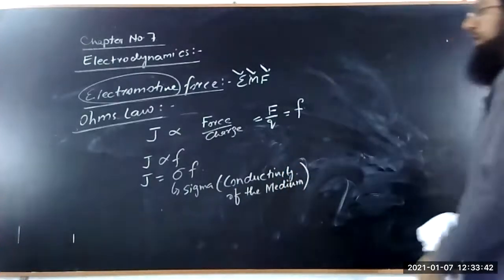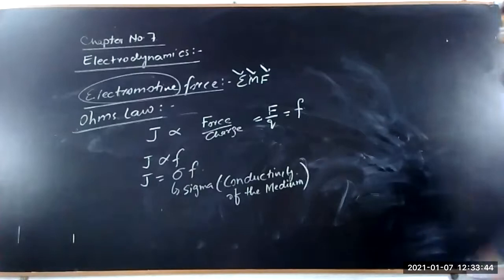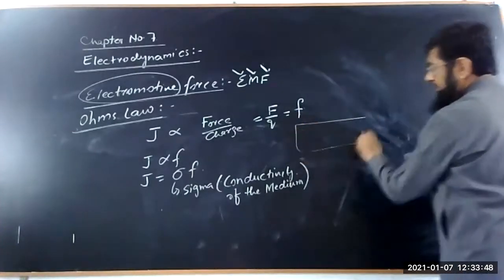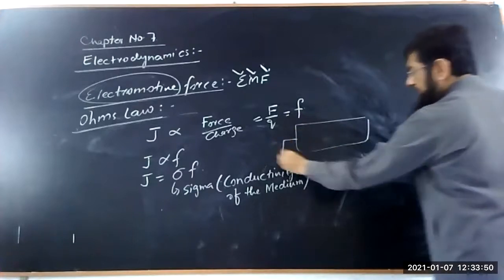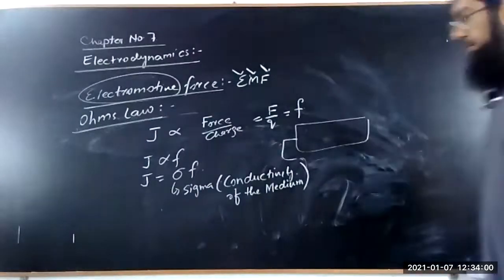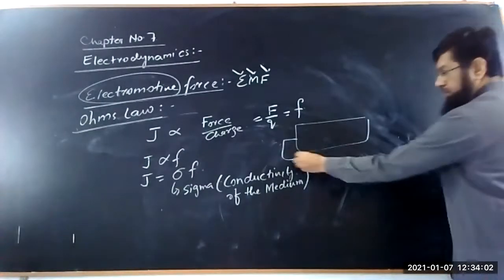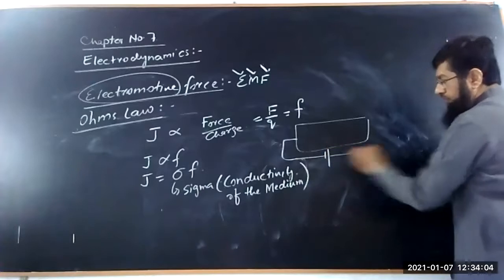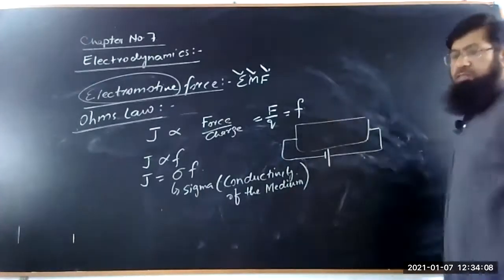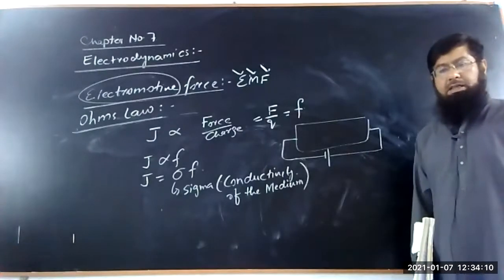So this sigma is known as the conductivity of the medium. For example, this is the medium, and if this medium is connected with a battery, as a result the charges will start moving in this conductor.